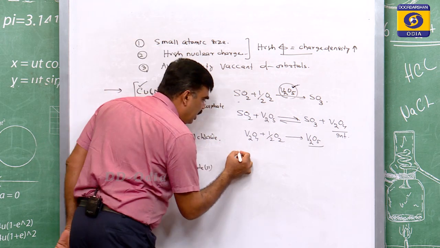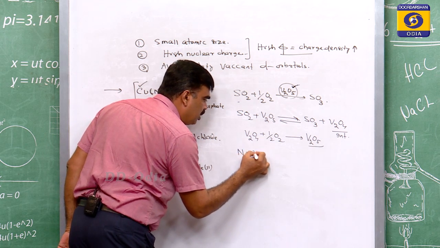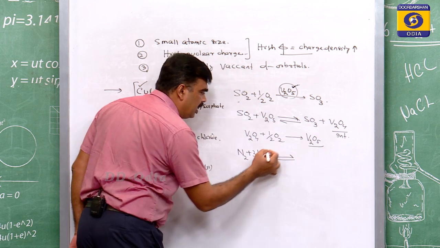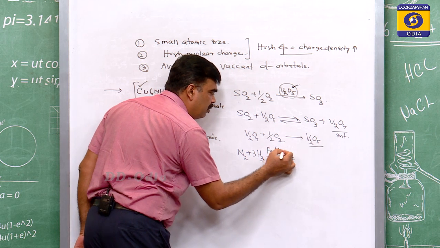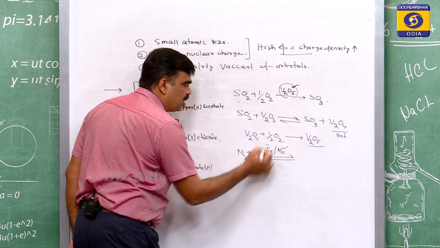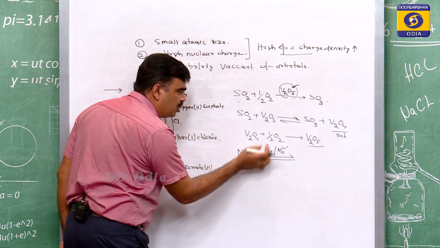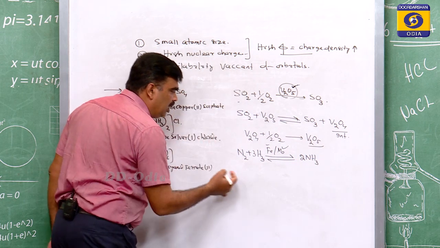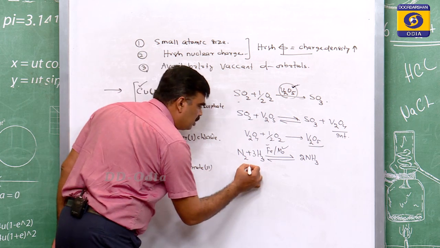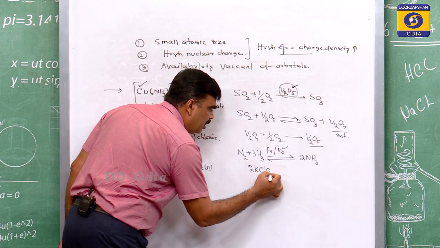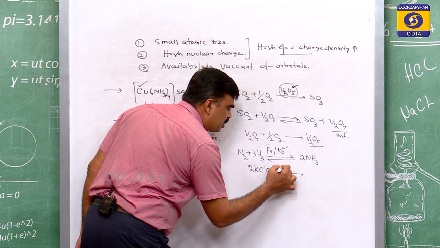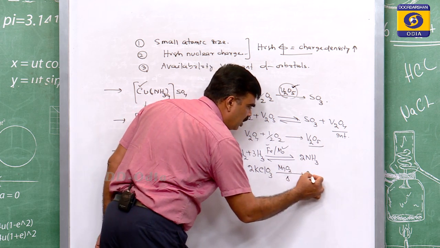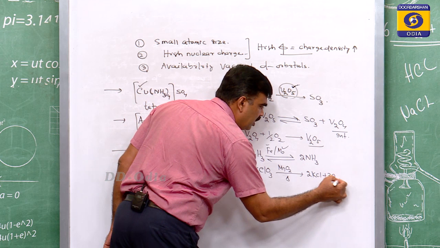How? You must have seen nitrogen plus hydrogen in Haber's process for the synthesis of ammonia. Here porous iron is the catalyst and molybdenum is the promoter. Iron absorbs nitrogen and hydrogen on its surface and does the reaction to produce ammonia gas. Similarly, potassium chlorate, KClO3, if heated in the presence of manganese dioxide or pyrolusite, the reaction becomes very fast to give 2 KCl and oxygen gas.